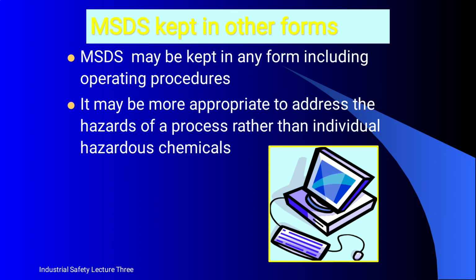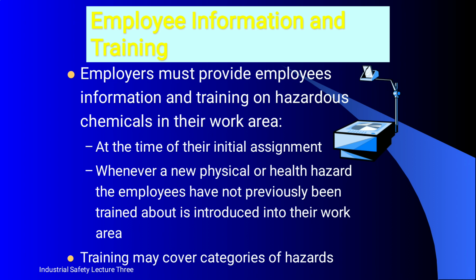Next one, MSDS. The MSDS may be kept in any form, including operating procedures. It may be more appropriate to address the hazard of a process rather than individual hazardous chemicals.